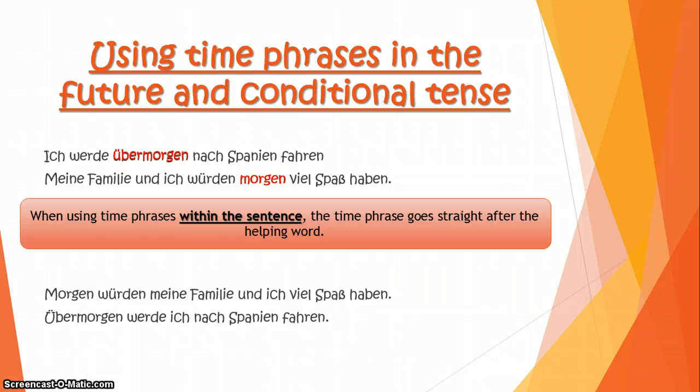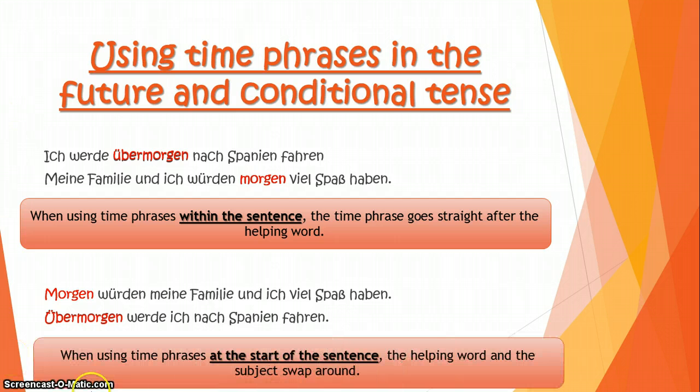Now you may want to play around with the word order as well. You want to show the person who's reading your text that you can actually vary your sentence order or word order. So then you may want to say, morgen würden meine Familie und ich Spaß haben, or übermorgen werde ich nach Spanien fahren. It means exactly the same as the sentences above, and they're both correct. But what did we do? We put the time phrase at the start of the sentence.